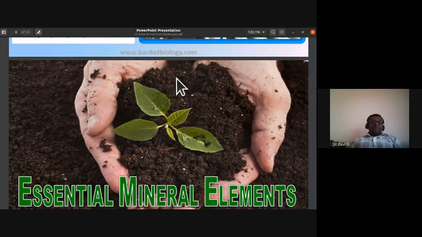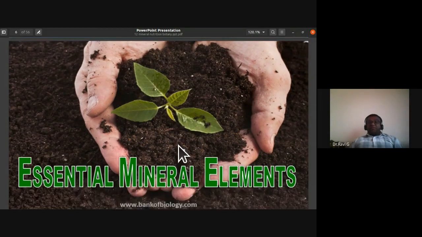You can notice these essential mineral elements in a soil, and they are responsible for the healthy growth and development of a plant. We'll be trying to study them: what are the micronutrients and macronutrients required for a plant?